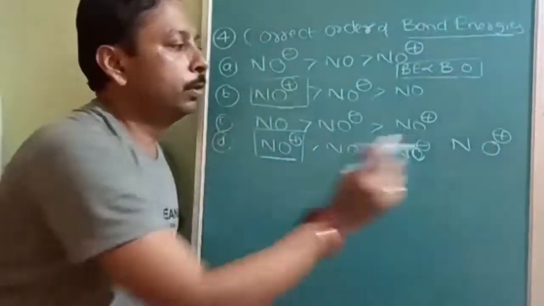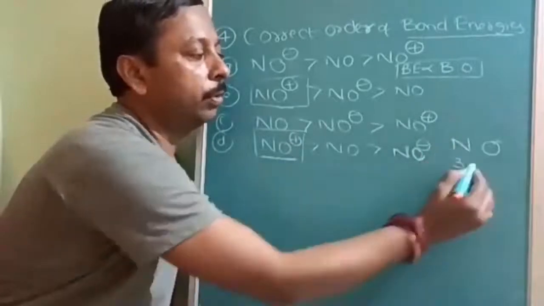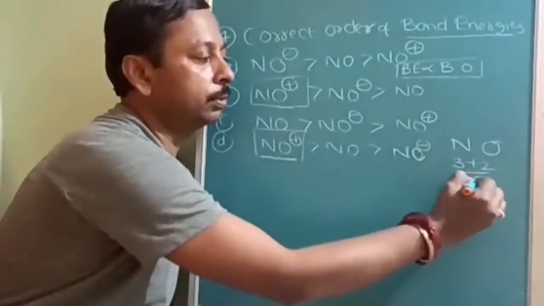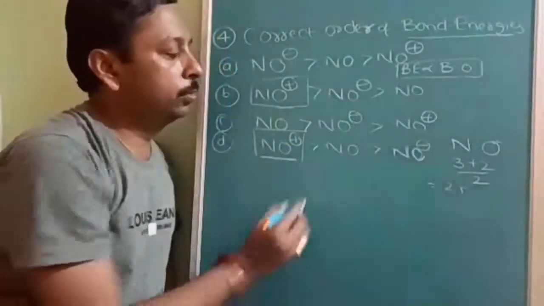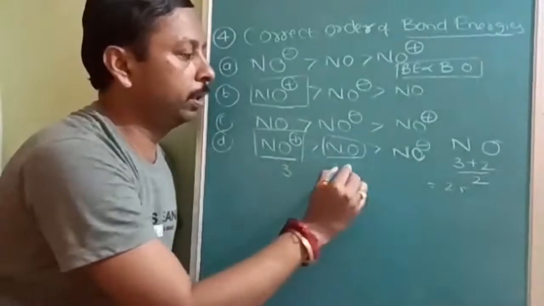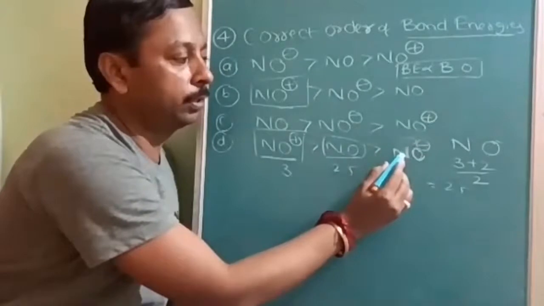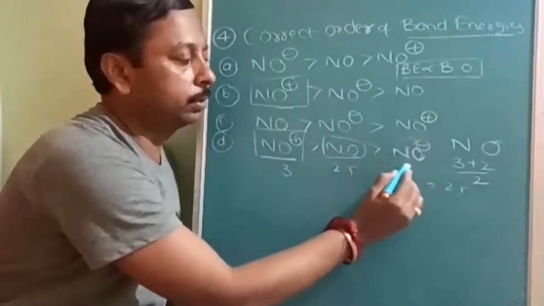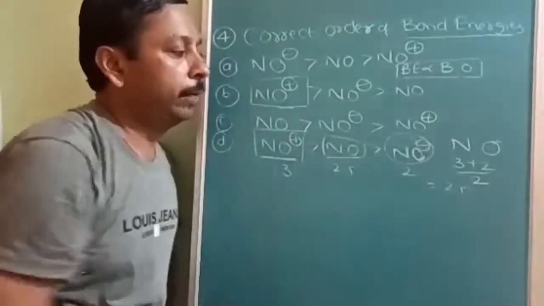Okay. Now if I remove this, this is ready to form 3 bonds. This is ready to form 2 bonds. So bond order will be 2.5. Okay. So the next one should be 2.5. This bond order is 3. This bond order is 2. So NO minus means oxygen. This is also becoming oxygen. Between two oxygens, there will be 2 bonds. So you can practically find out also. I'm telling you the trick.